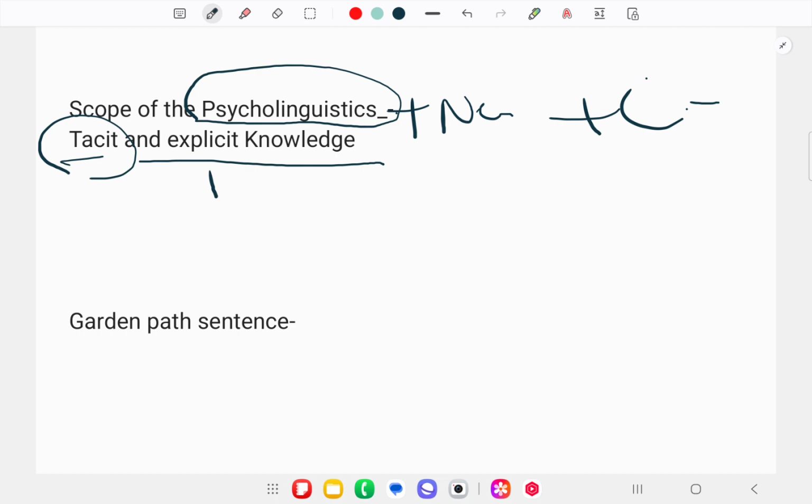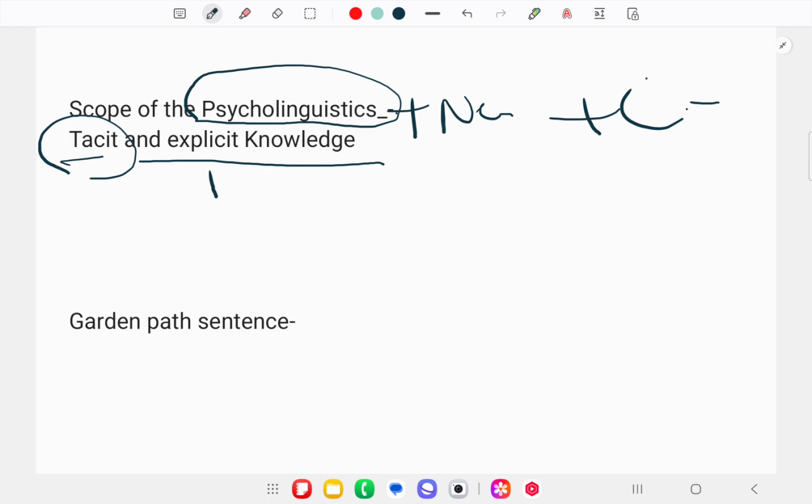There are various broad areas of language knowledge that are distinguished in psycholinguistics, that is semantics, syntax, phonology and pragmatics. Already we have discussed this: semantics deals with the meaning of the sentence and the words, while syntax involves the grammatical arrangement of the words within the sentence, while phonology concerns the system of the sounds in a language, and pragmatics entails the social rules involved in language use.